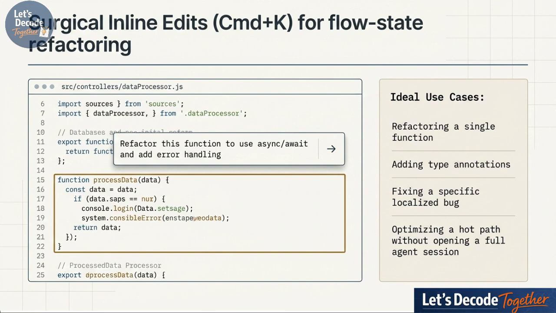If we're just refactoring a single function to use async await, or maybe adding some type annotations, we use surgical inline edits. This lets you make precise, in-place modifications without ever losing your context, opening up a new window, or breaking your flow state. As a developer, protecting that deep focus is literally everything, and inline edits let the AI jump in and assist you without jarring you out of the zone.